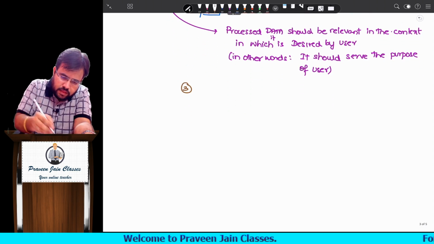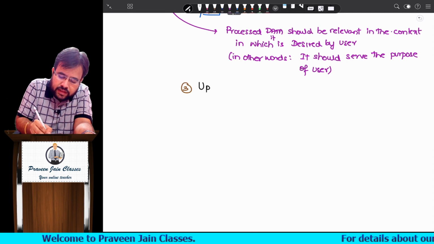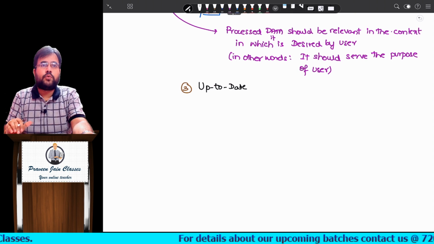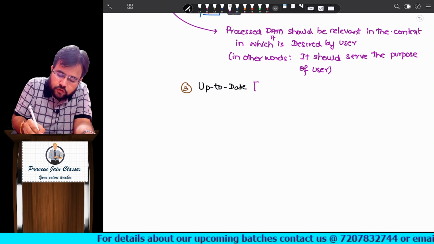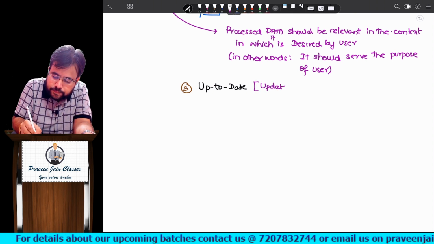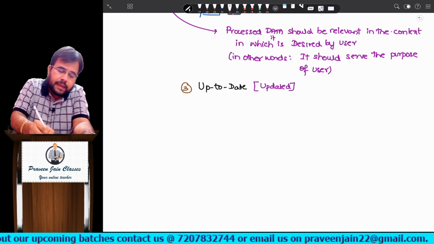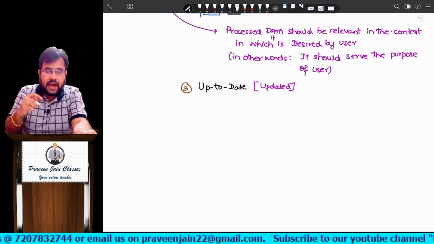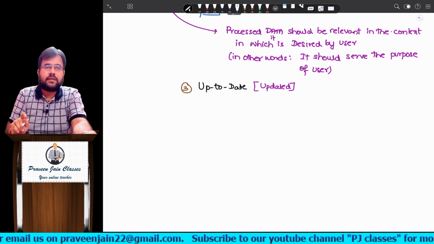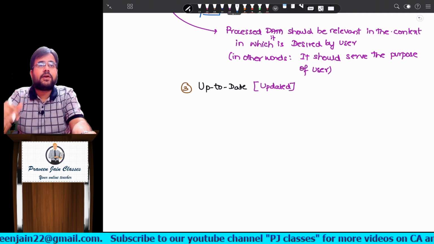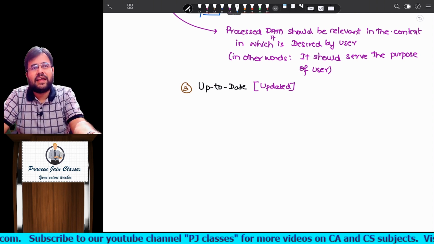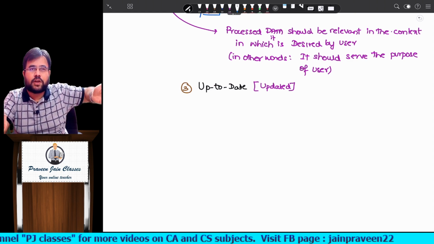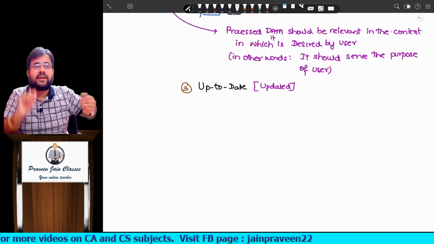Third point. The third attribute is up to date. Up to date you can also call updated. Now imagine he is giving attributes of information, but imagine ICSI has amended that answer. Now he is giving you the old answer but not the new answer. Though from the old point of view that was a correct answer, from today's point of view that is incorrect.